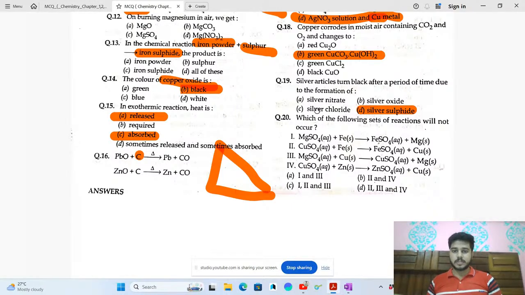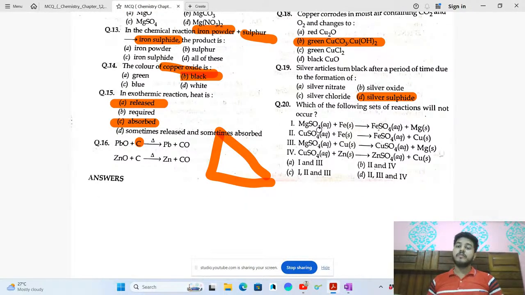Okay. The 20th question: which of the following sets of reactions will not occur? So, which will not occur if the metal with lower reactivity reacts with a higher reactivity element? This cannot displace this. So, that's a very basic concept. Again, the reactivity series comes. So, Fe is below Mg, so this reaction will not be possible. Copper is copper. This reaction you have studied, so this is possible.